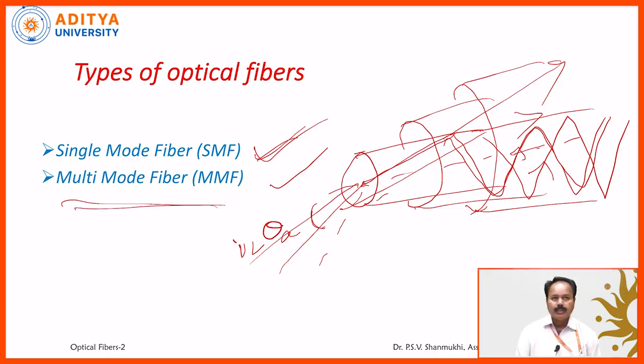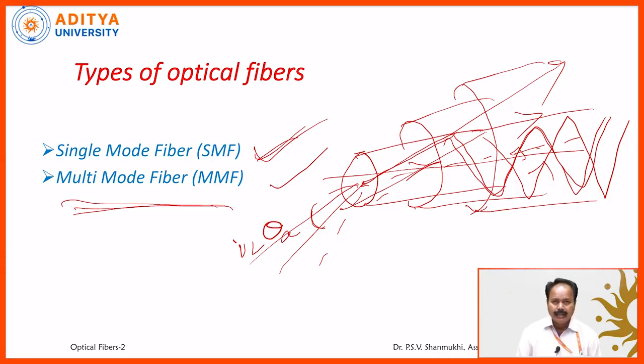That means single mode fibers have only one allowed direction, that is, the axis of the cable. If the light ray is incident along the axis of the cable, it will be propagated. Whereas multi-mode fibers accept light rays in several directions. There are more than one allowed direction. Such optical fibers are called multi-mode fibers. So basically, optical fibers are classified into two categories: single mode fiber and multi-mode fiber.